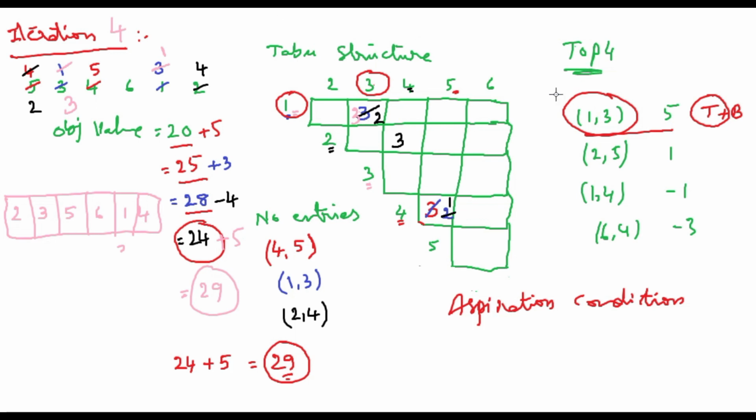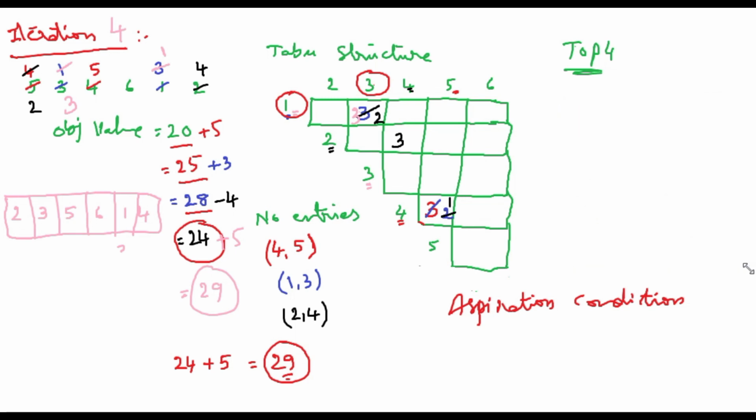But here, if I run the system, I need to see the top 4 results. The top 4 solutions are: for 5 comma 1 the value is 0, for 3 comma 6 the value is -1, for 1 comma 4 the value is -2, and for 3 comma 1 the value may be -5.